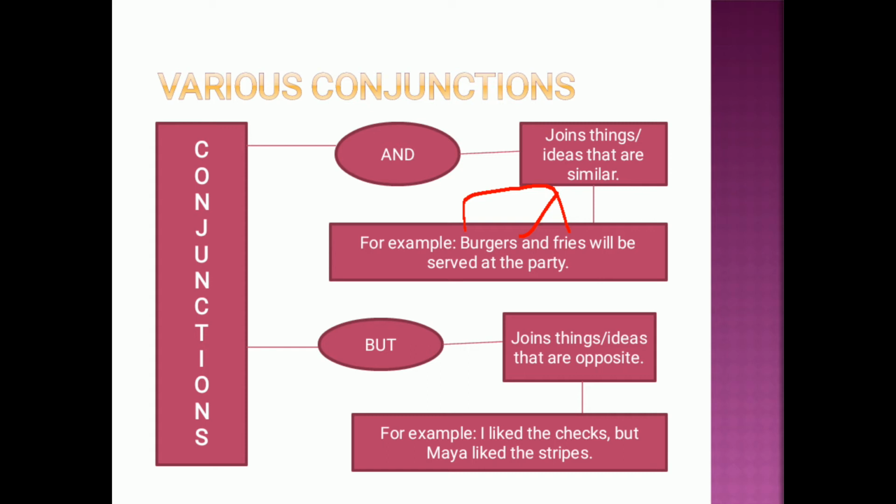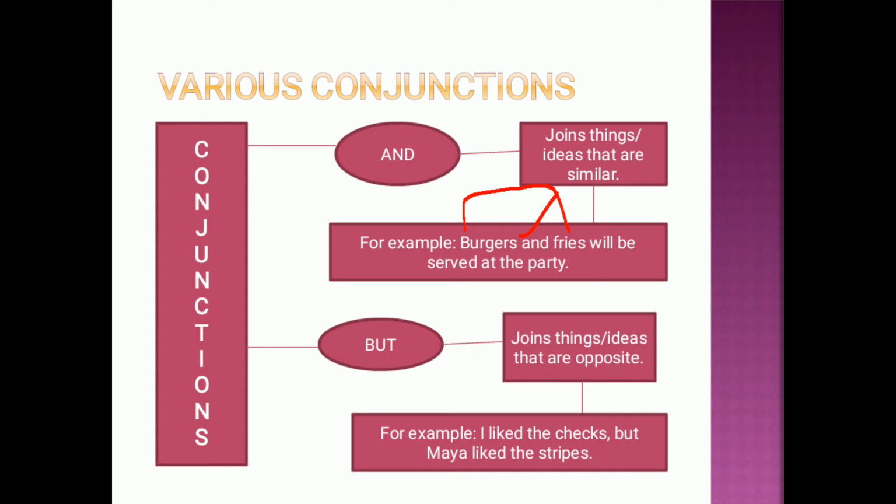When we have things or ideas that are opposite, that are not the same, then we use "but" to join them. Like, I like the checks, but Maya liked the stripes. Now checks and stripes are two different patterns of clothes, right? So one girl likes checks, while the other girl likes the striped one. So